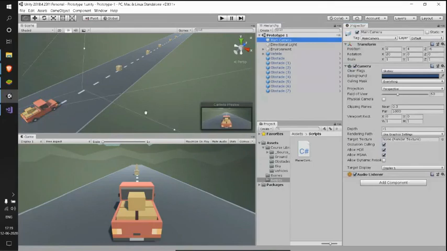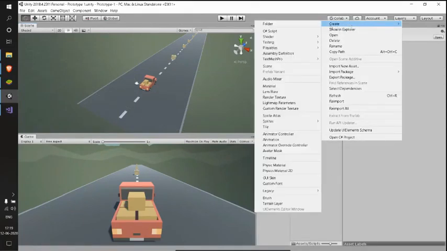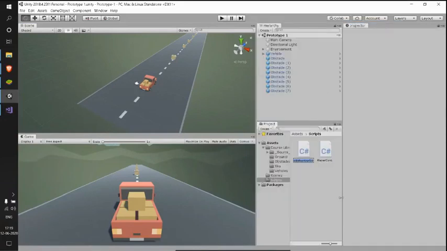Let's go to our main camera, and as I said, the components present in our main camera decide its properties and behavior. So now we have a thought of giving an extra behavior to our main camera. To give that behavior, we obviously need a C# script, right? So let me go to my scripts here. I'll right click, and in create, I'll create a new C# script. And remember the naming convention, we need to start with a capital letter, and I'll name it camera. And again, when we start another word, we need to start with a capital letter.